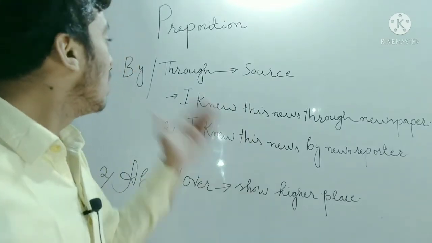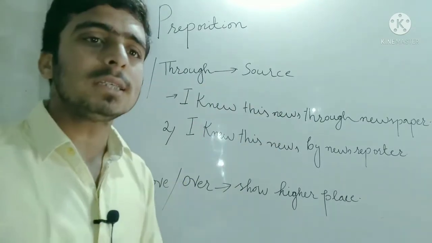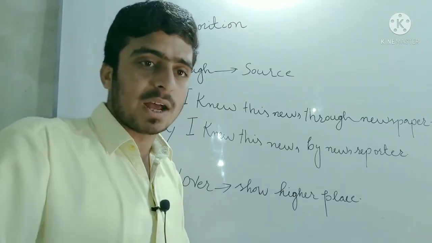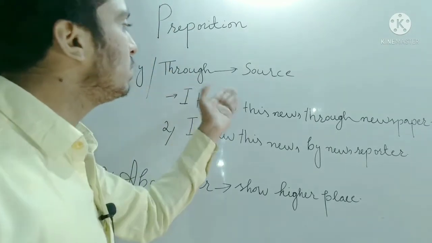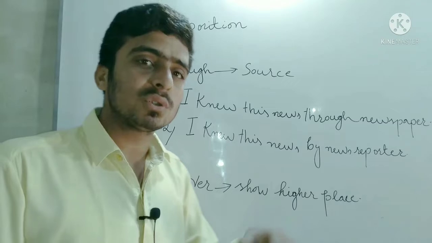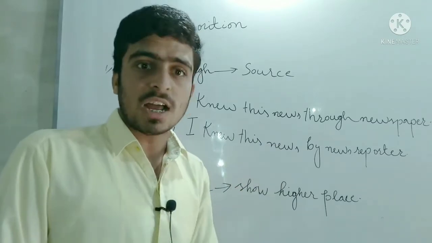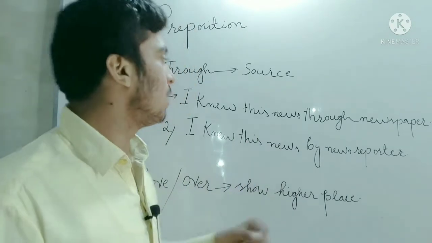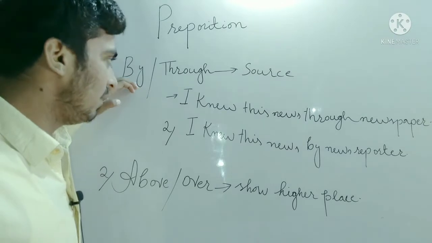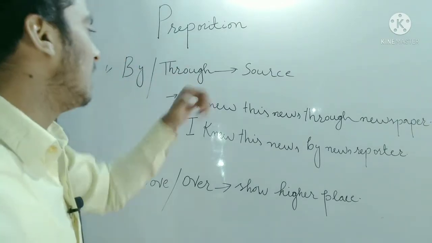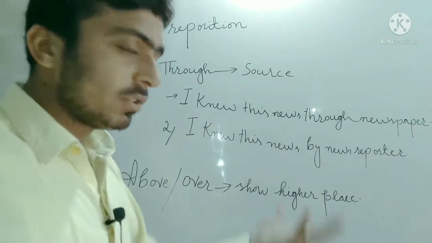How are they different? By is used for living things, it means the source is a living thing, and through is used for non-living things. Whenever you want to show the source through non-living things, you use the preposition through. This is used for living things and this is used for non-living things. Okay, I am going to explain them.